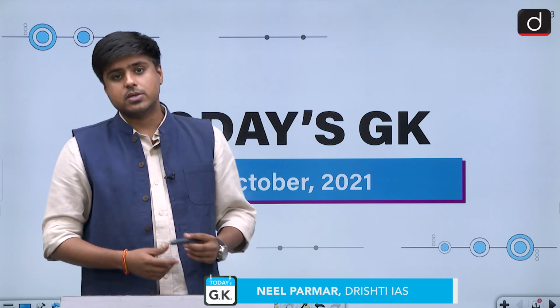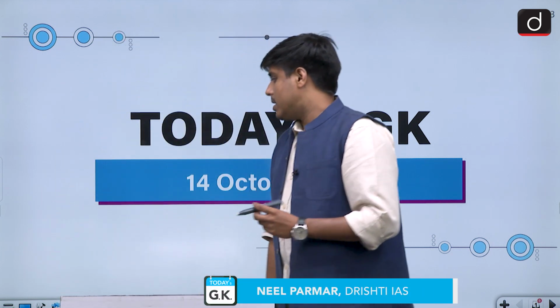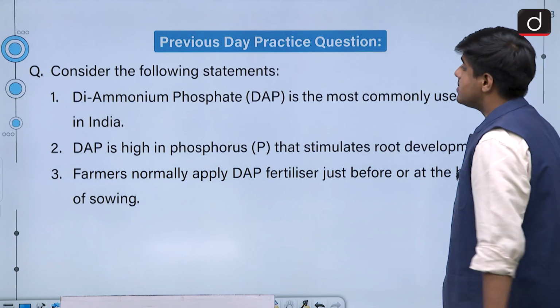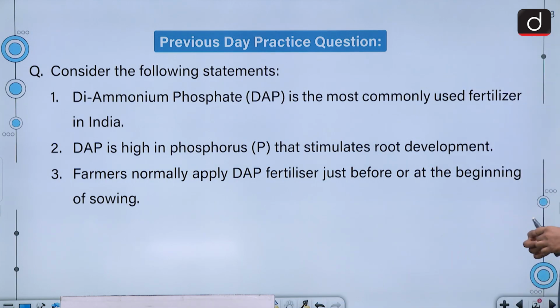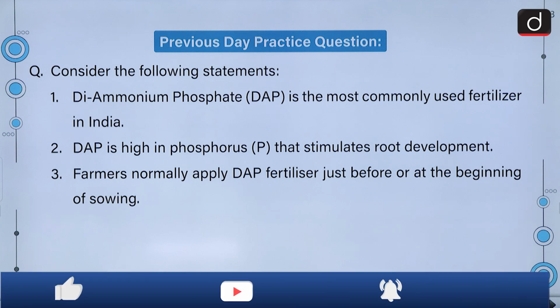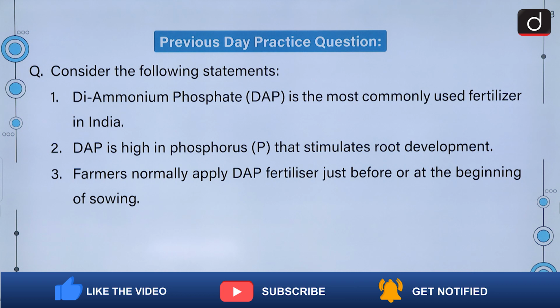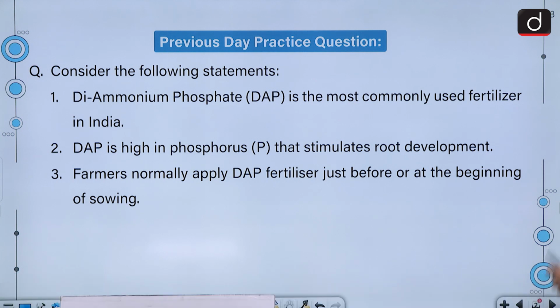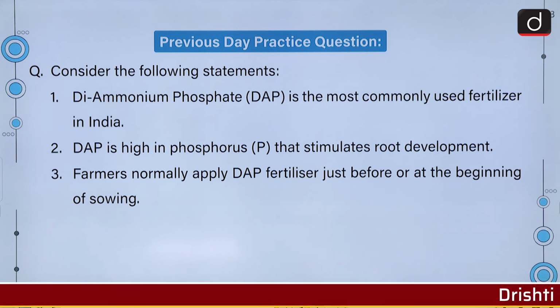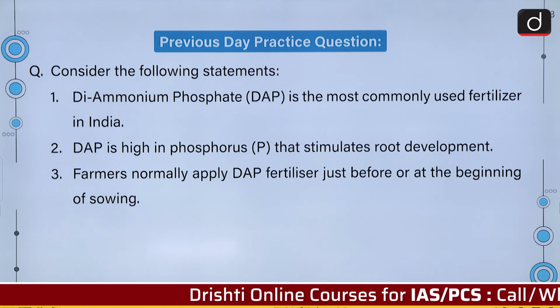In this segment, we bring to you questions for prelims practice. Let's begin with yesterday's question. The question was, consider the following statements. Diammonium phosphate or DAP is the most commonly used fertilizer in India. Second statement, DAP is high in phosphorus that stimulates root development. Third, farmers normally apply DAP fertilizer just before or at the beginning of sowing.